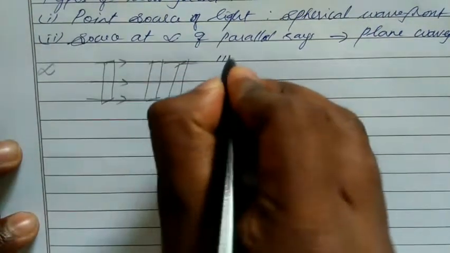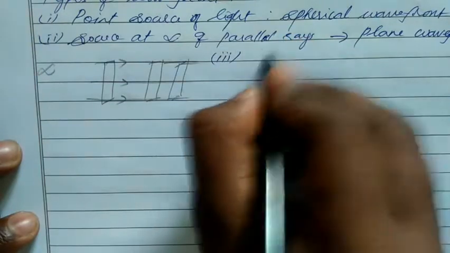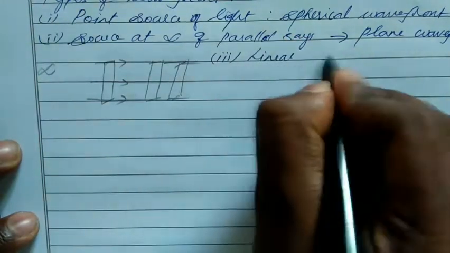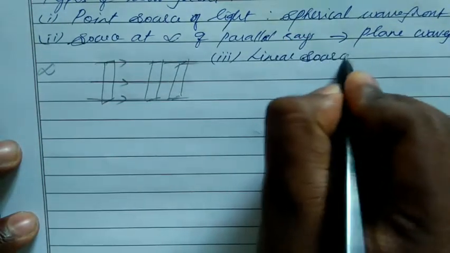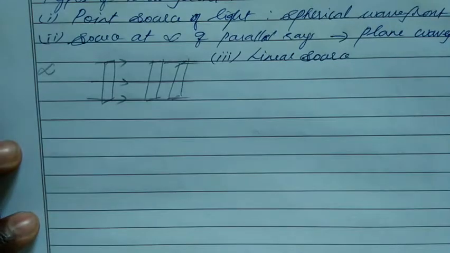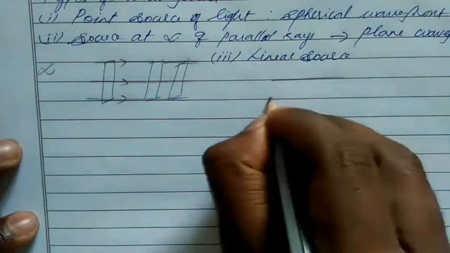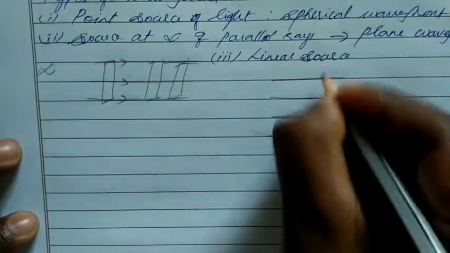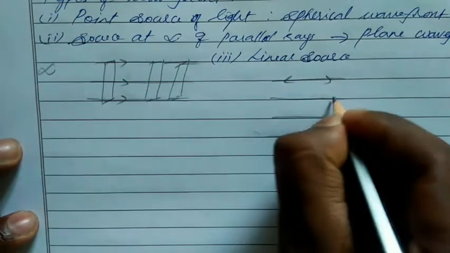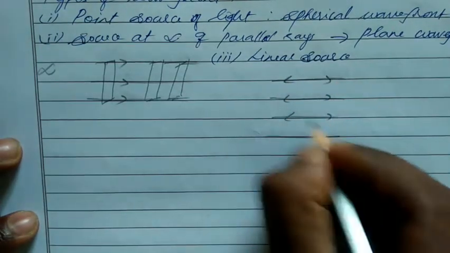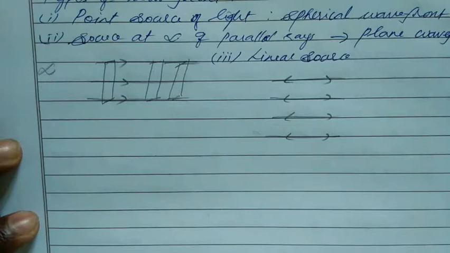And the third one, a linear source. We have a linear source, so the wave is moving in both directions.